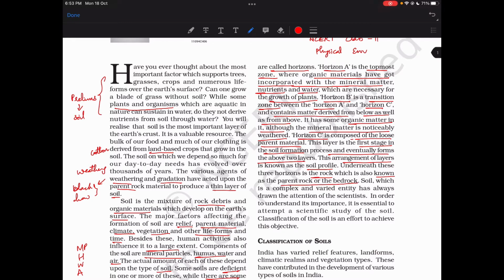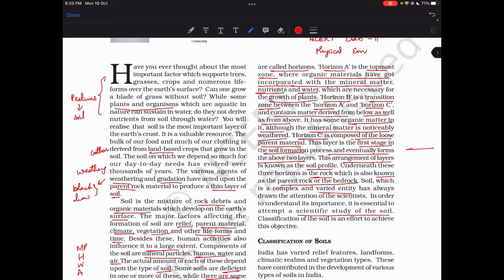Okay, I was not aware of this. Soil, which is a complex and varied entity, has always drawn the attention of scientists. In order to understand its importance, it's essential to attempt a scientific study of soil.